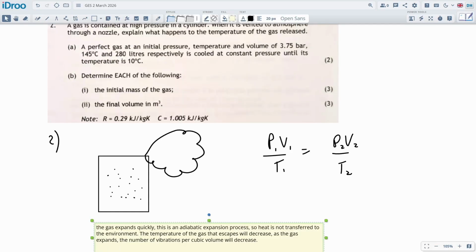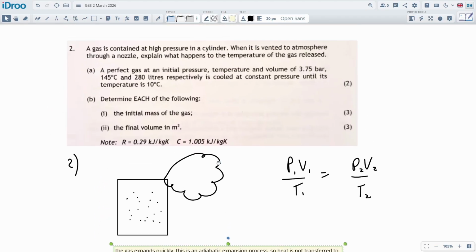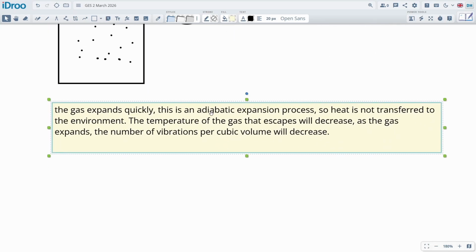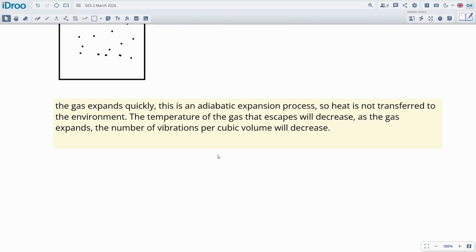Yes, okay, so I had to look it up. I did it previously, and I had to research it a little bit because, again, we haven't seen this kind of question before, even if it's a question or not. So I didn't know the answer off the top of my head. The gas expands quickly. This is an adiabatic expansion process.